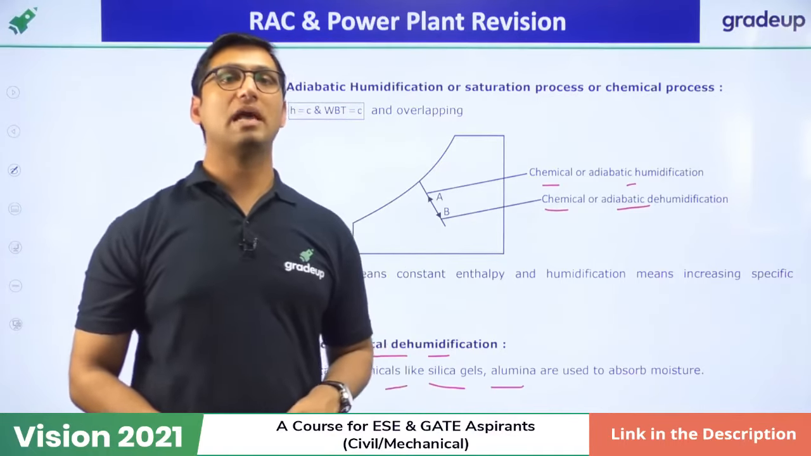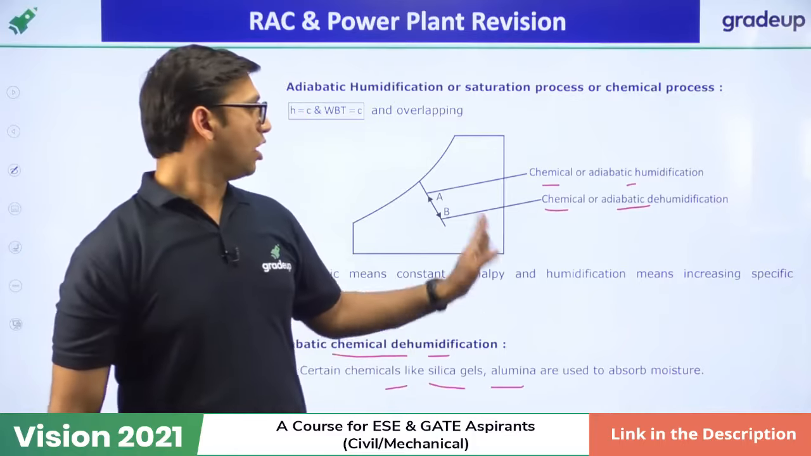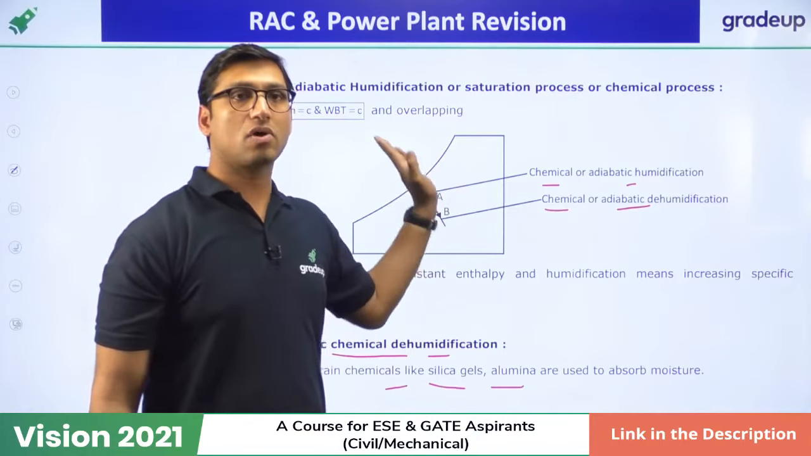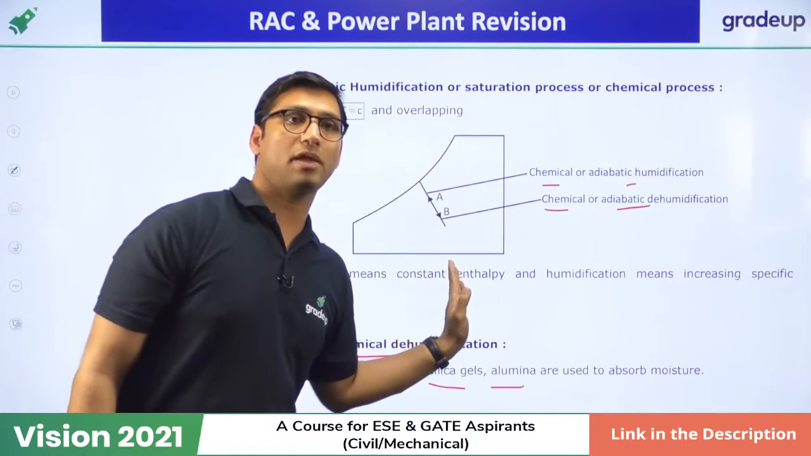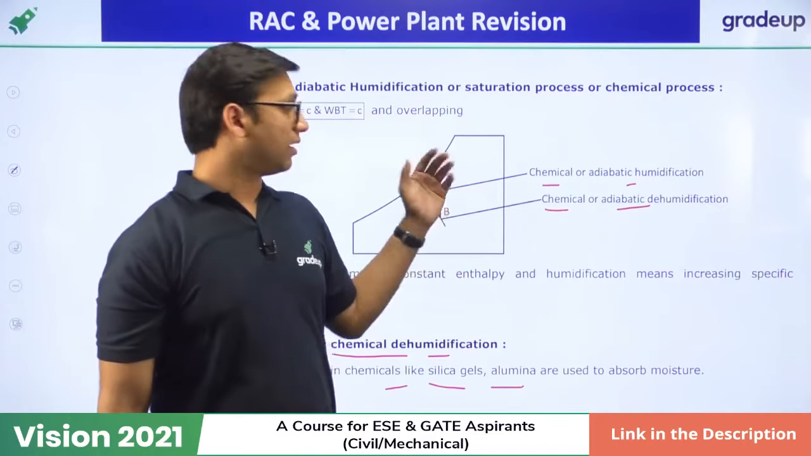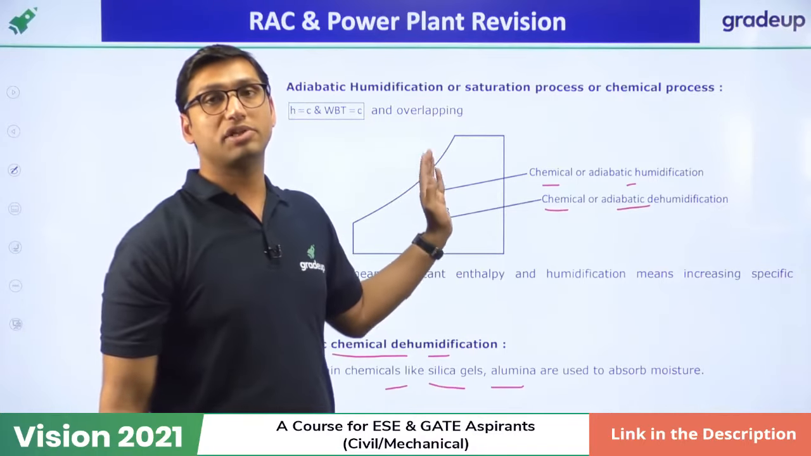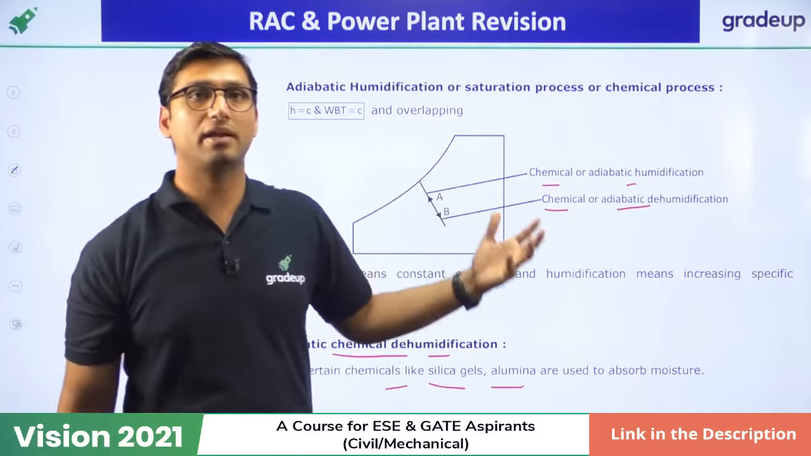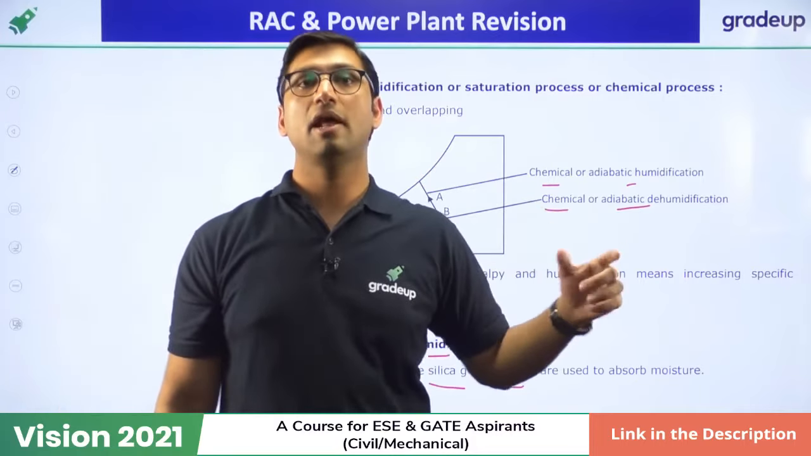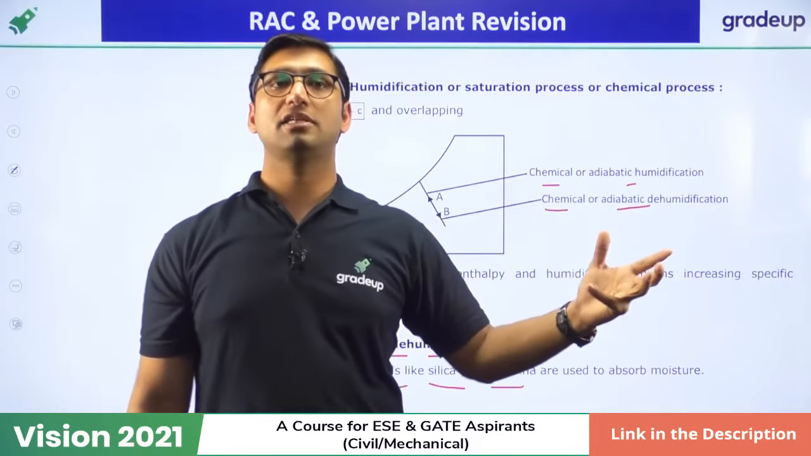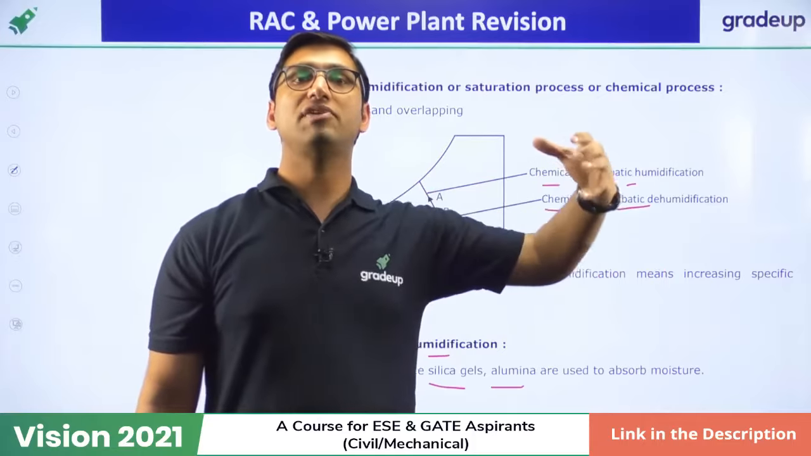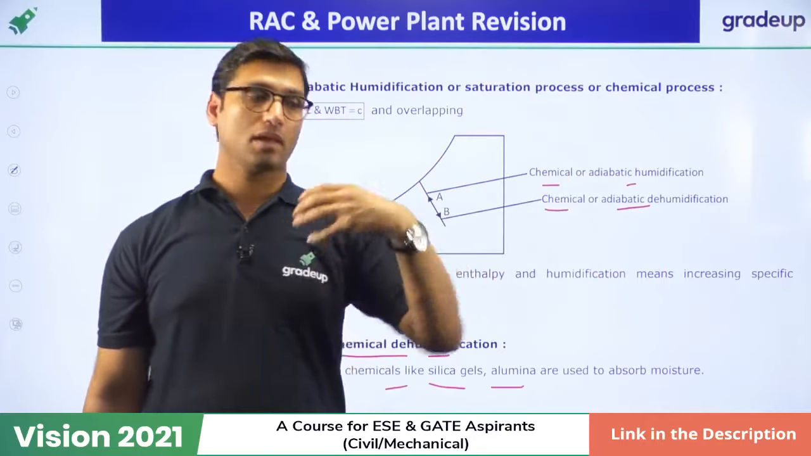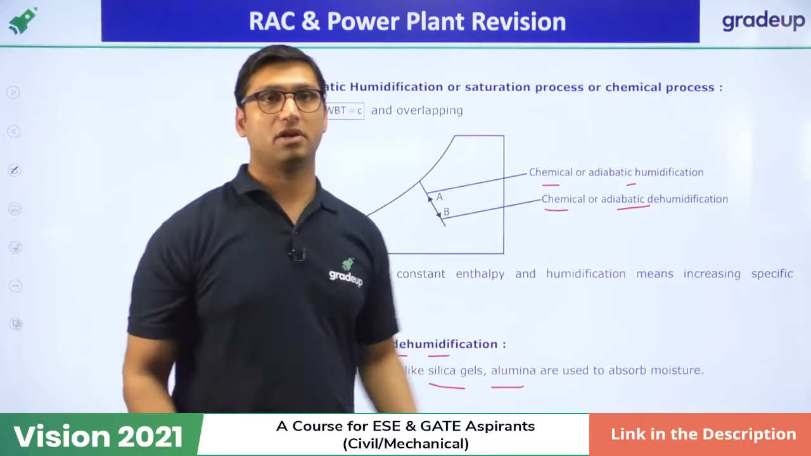And what is the meaning of adiabatic humidification or dehumidification? At constant enthalpy, along the constant enthalpy line, if you increase or decrease the moisture, that is called adiabatic humidification or dehumidification. But chemical dehumidification means using some artificial chemicals to provide dehumidification or absorb the moisture.